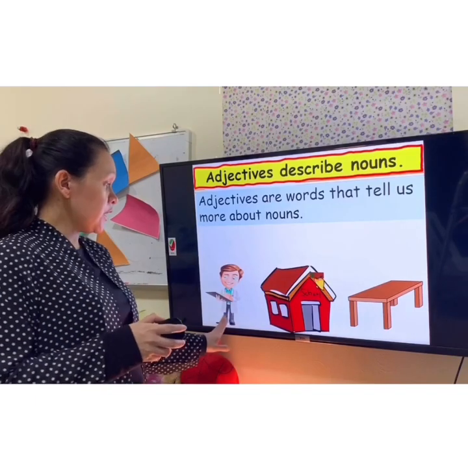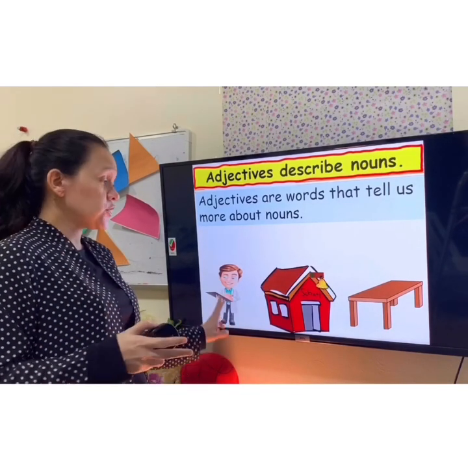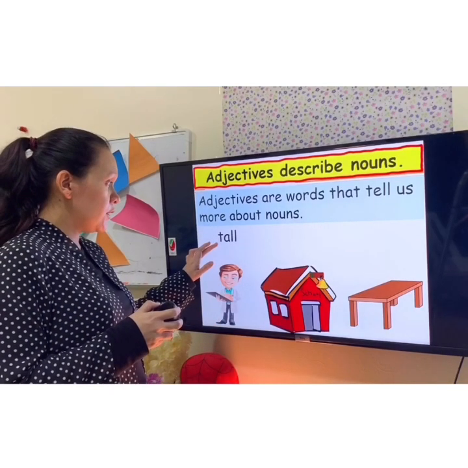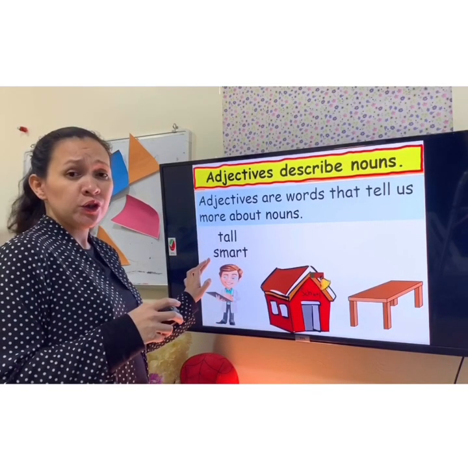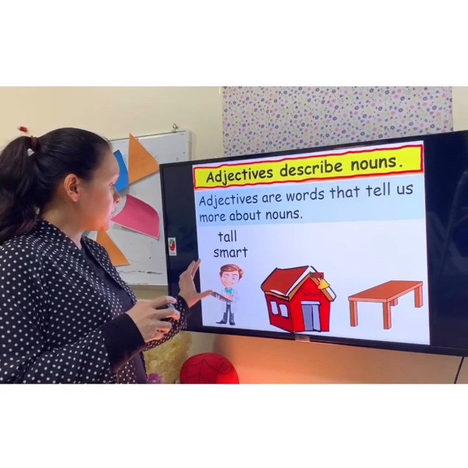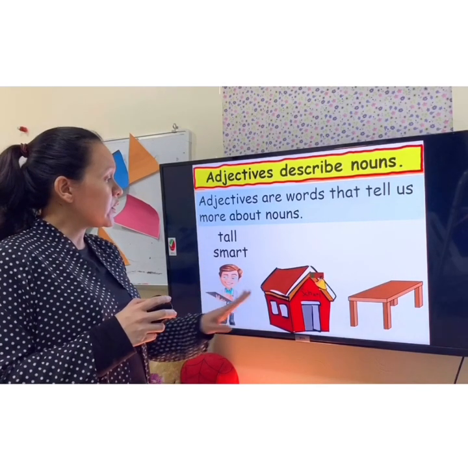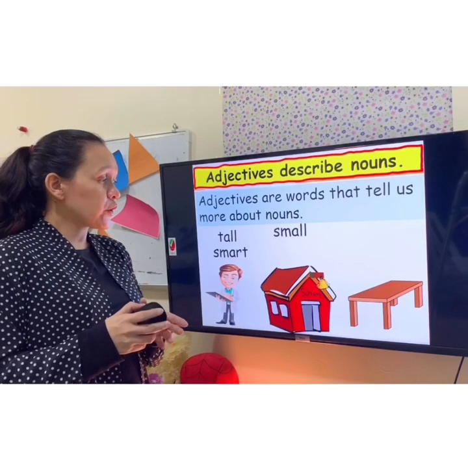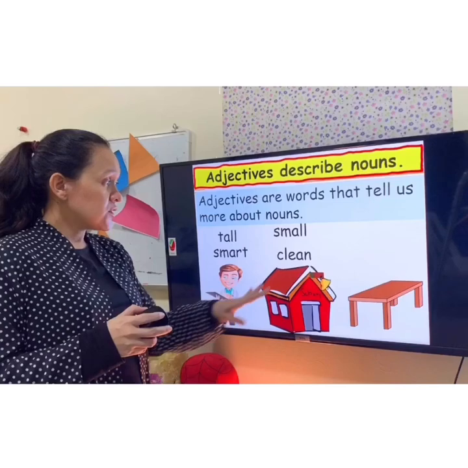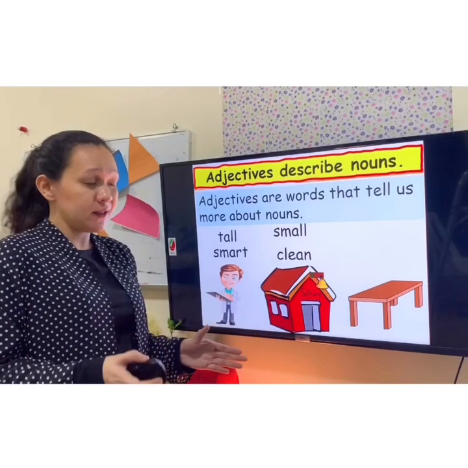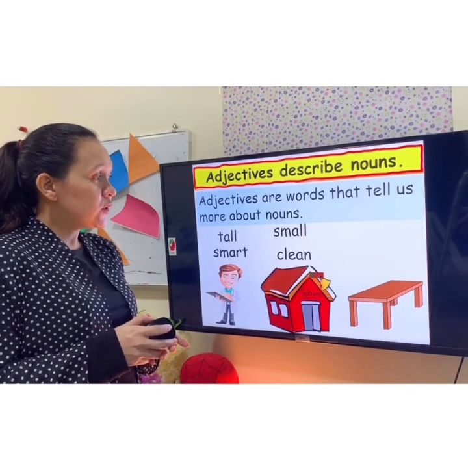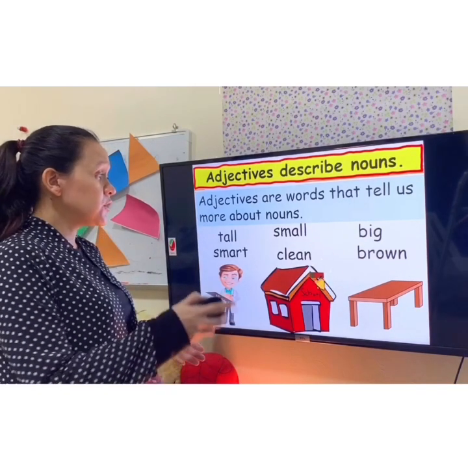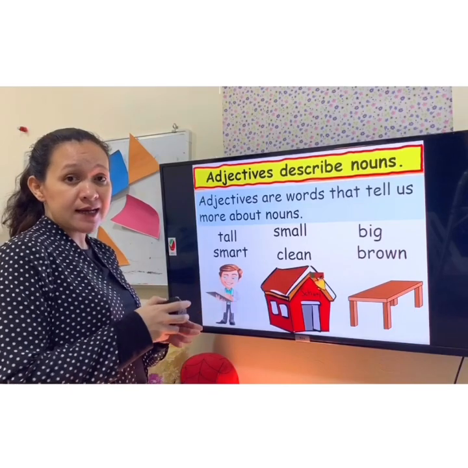So we will start here. Can you give two words to describe this doctor? Yes, we can use the word tall. We can also use the word smart. So we are now describing this doctor. Now we are done here. Let's move to the next one. We can use the words small and clean since this school is very clean. Now how about the table? We can use the words big and brown. So we are now describing all of these nouns.